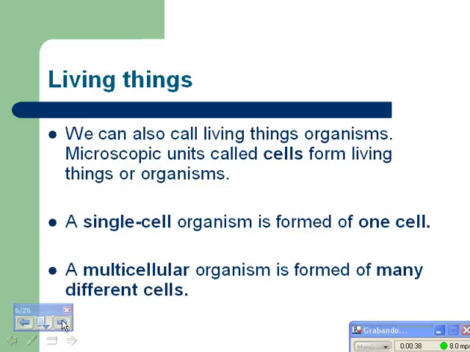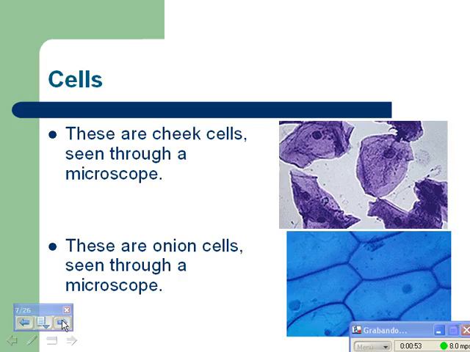Living things. We can also call living things organisms. Microscopic units called cells form living things or organisms. A single-cell organism is formed of one cell. A multicellular organism is formed of many different cells. Cells. These are cheek cells, seen through a microscope, and these are onion cells, also seen through a microscope.